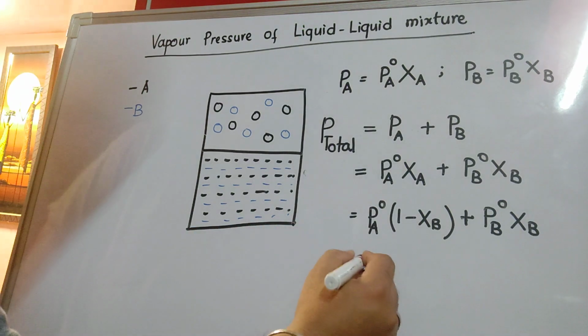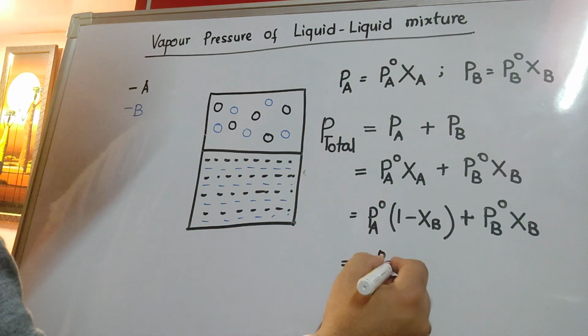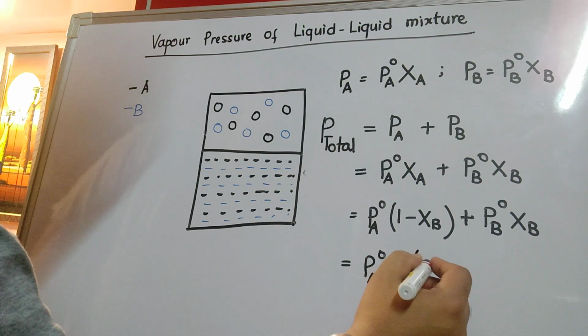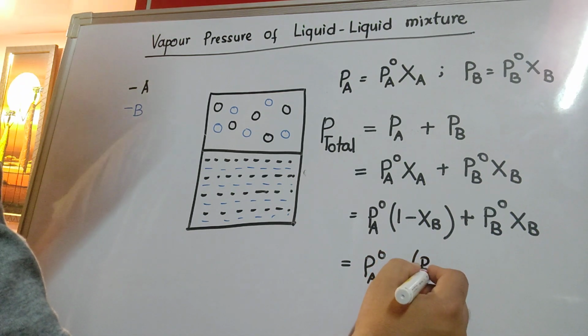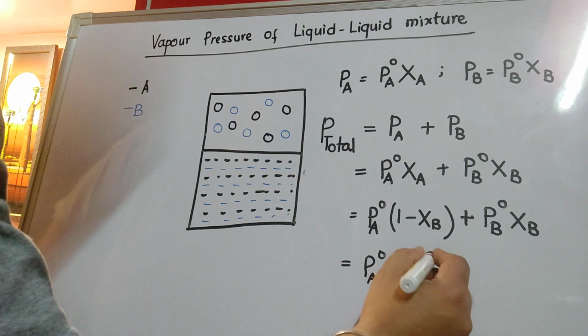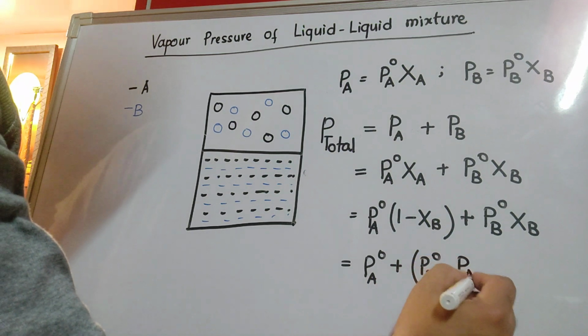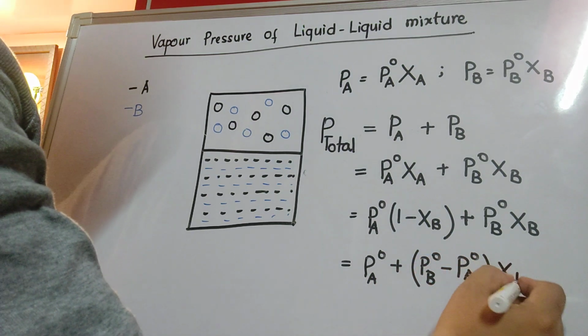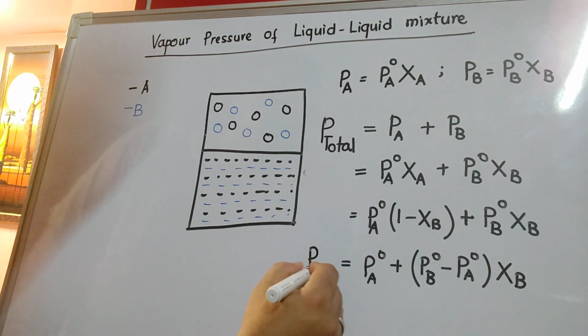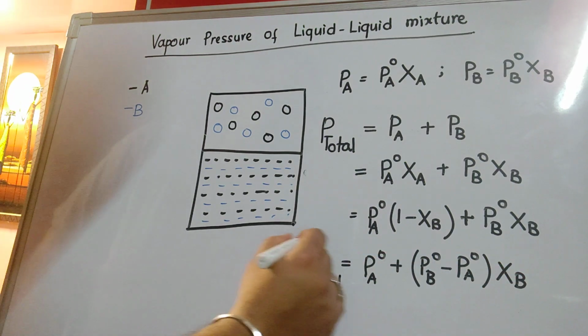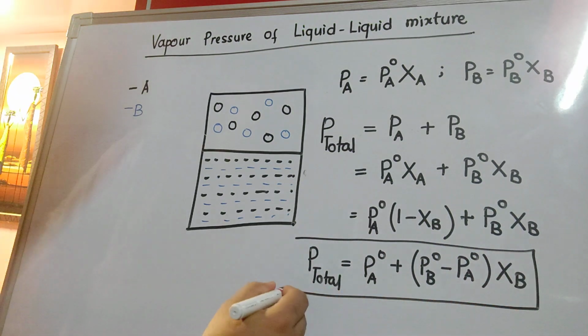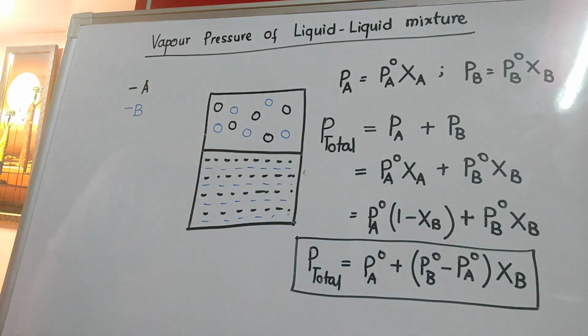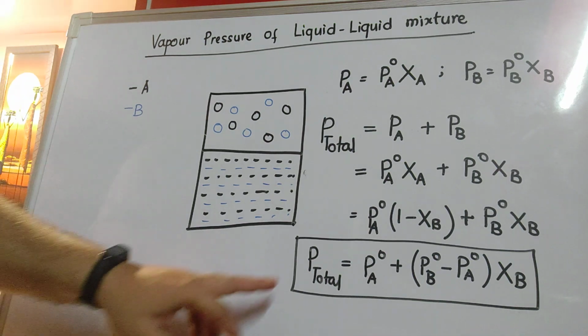Or I can write it is equal to P degree A plus P degree B minus P degree A into Xb. So this expression we get in terms of the mole fraction of B. I could have converted it into the mole fraction of A as well. The thing is the same.